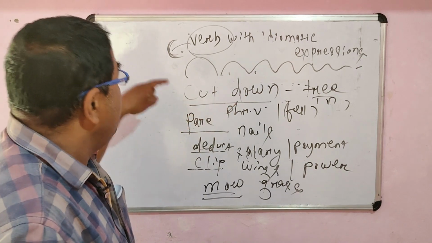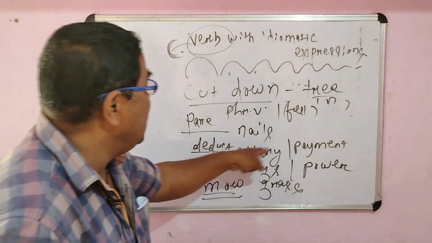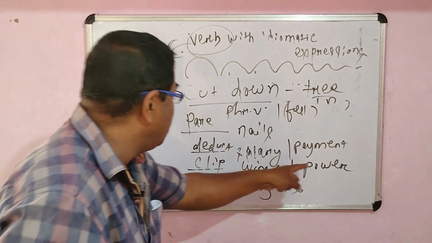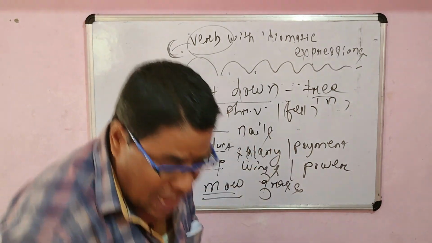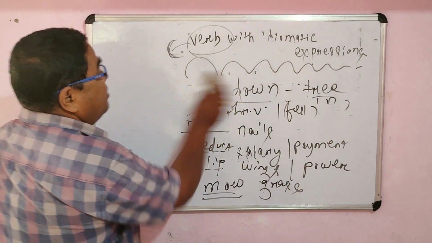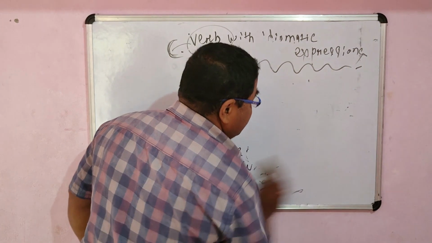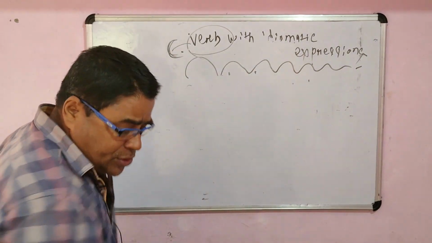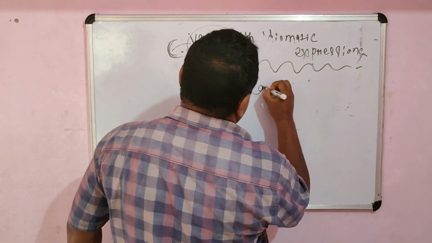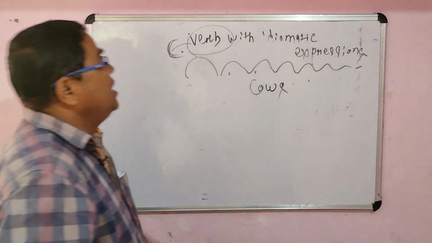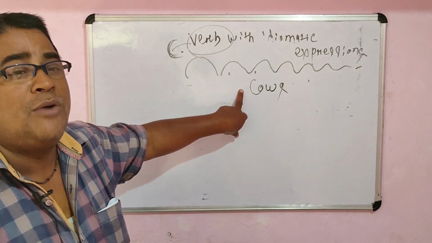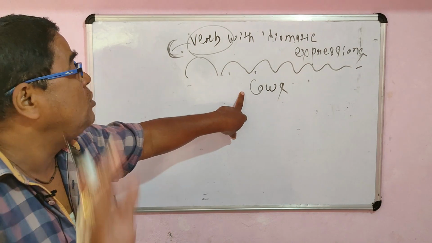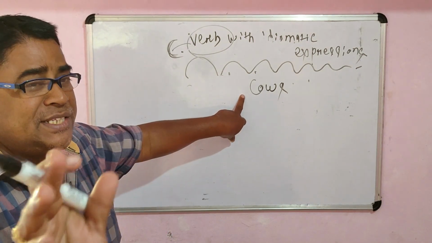So cut down tree, pare nails, deduct salary or the payment, clip wings or the power, mow grass. Six to seven other very interesting verbs are there in the sense of cut down. Suppose cows. If I say, cows were cut down in the slaughterhouse yesterday.